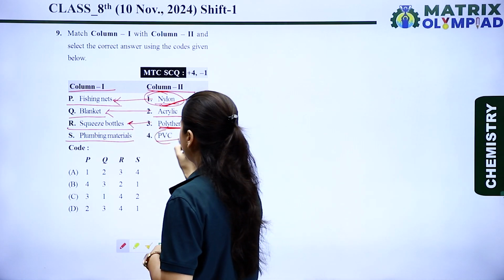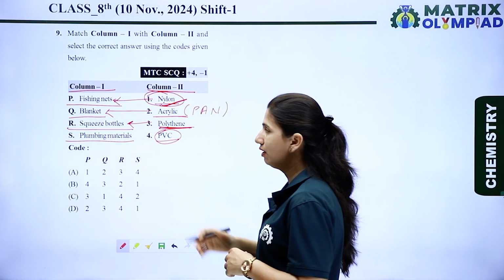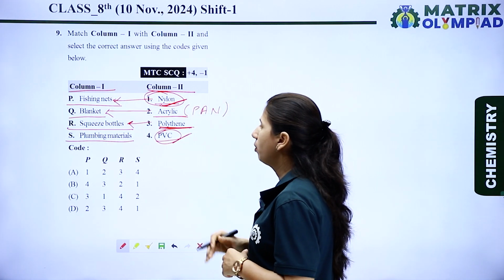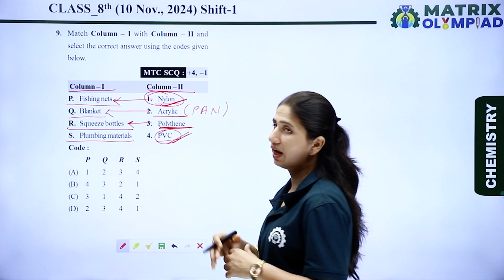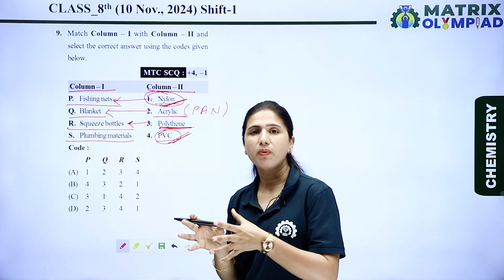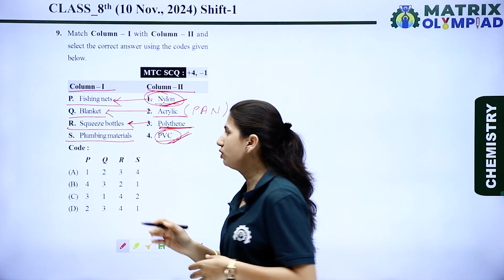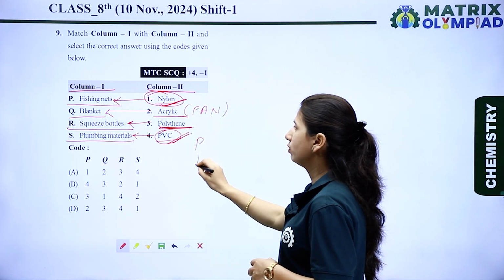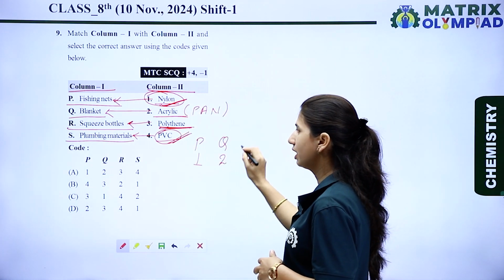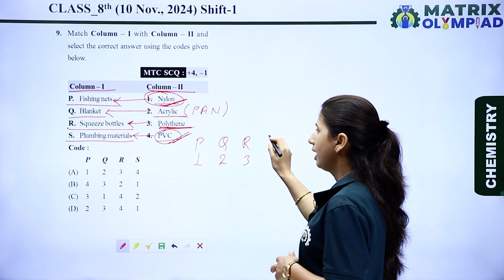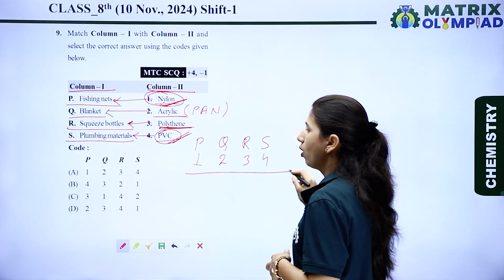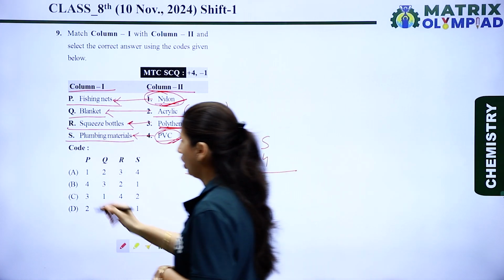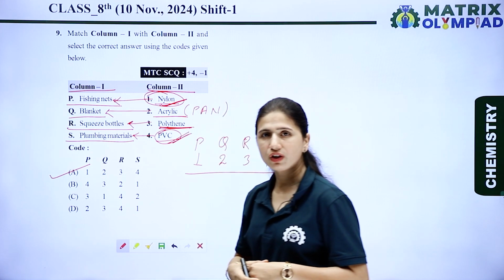Now the last one is PVC, polyvinyl chloride, and because of its strength and resistance against corrosion, it is used in plumbing materials. So P matches with first, Q with second, R with third, and S with 4. 1, 2, 3, 4. So option A is the right option for this question.